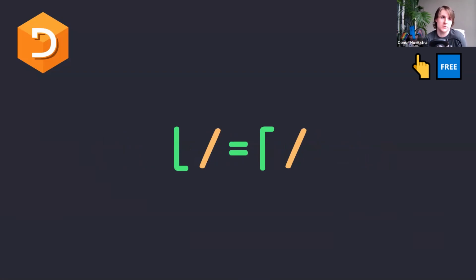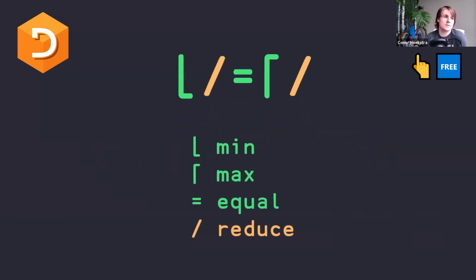This used to be our shortest solution, tied with the first one for 5 characters, but we're actually going to see a 3-character solution at the tail end here. So this, to once again delineate the names, here they're labeled correctly. We have min, max, equal, and then the reduce operator once again.